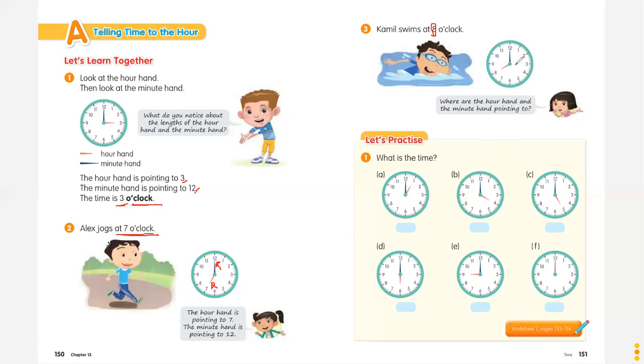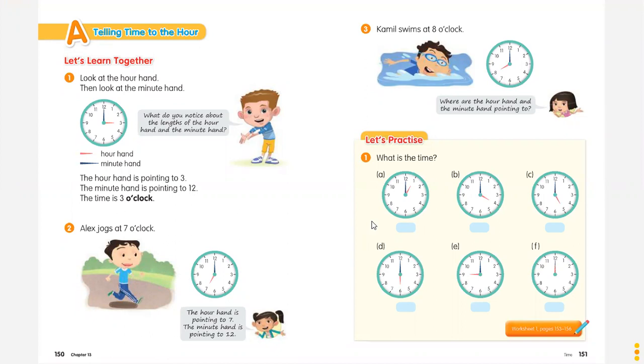It must be the short hand, or hour hand, on the 8. And then the minute hand on the 12. That's it. So today we just discuss the simple ones, about the hour hand or shorter hand and the minute hand or longer hand.